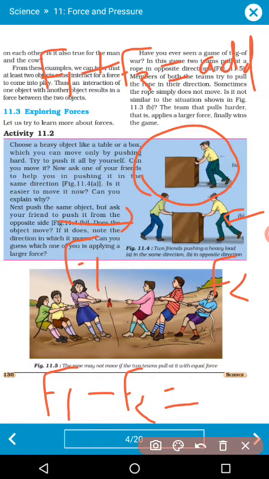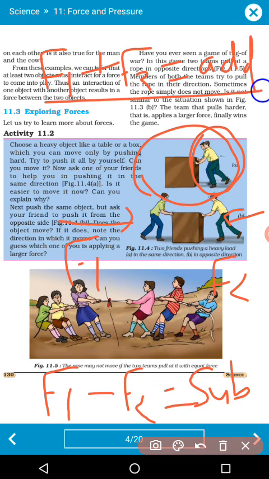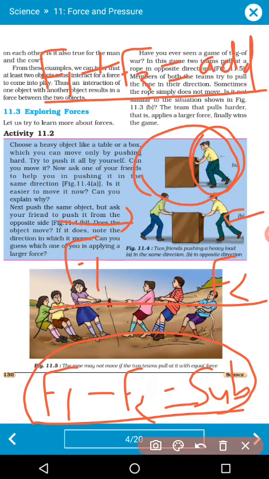So here the values get subtracted. Whenever they collectively apply a force in the same direction, the forces add up, but when they act oppositely, the forces get subtracted. So we can get the resultant force.